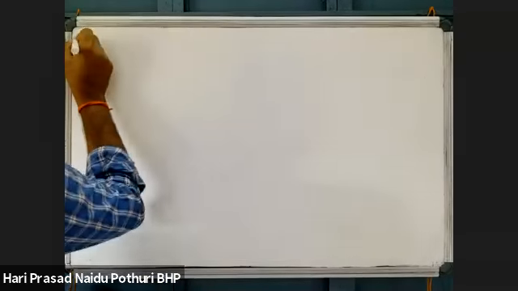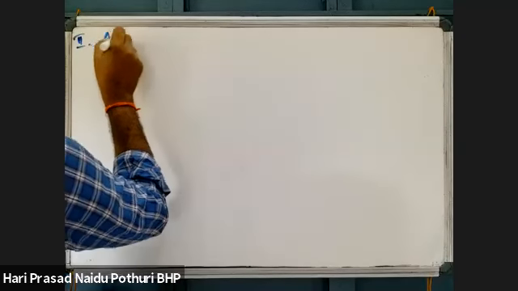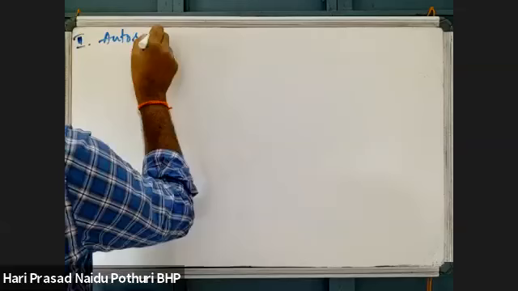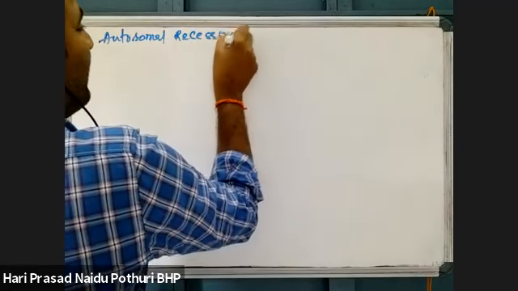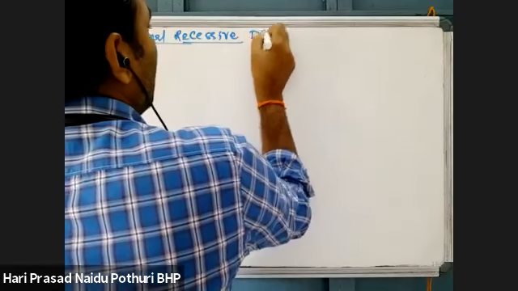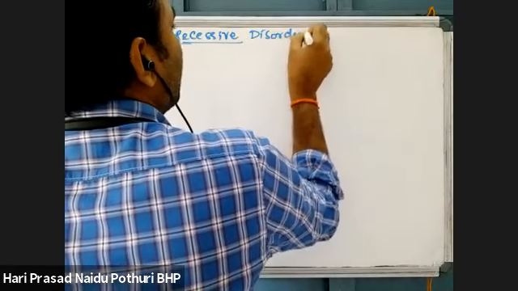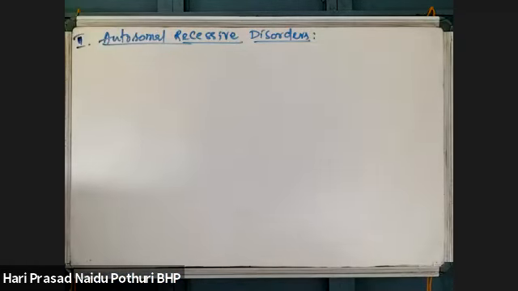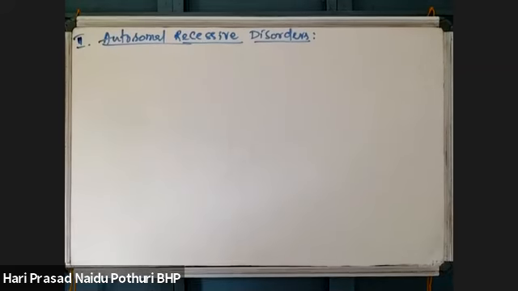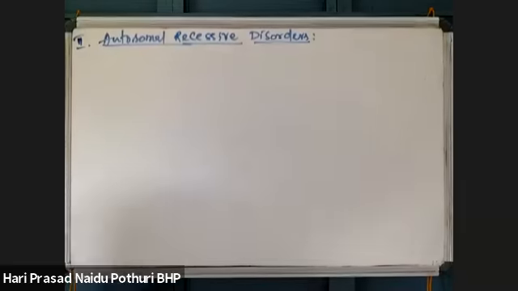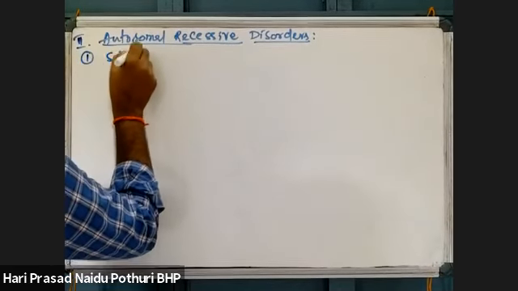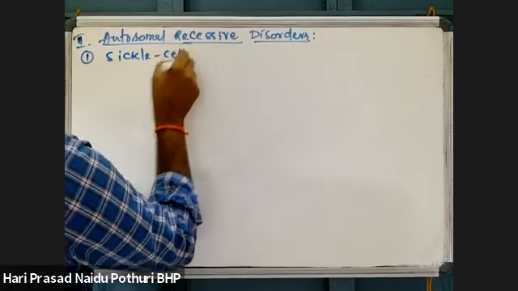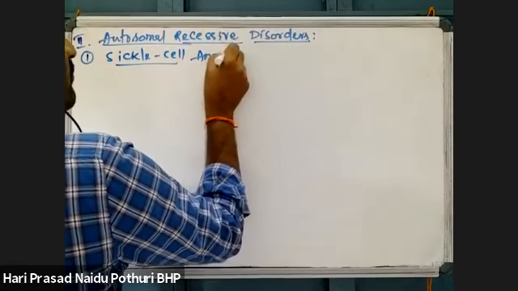Next, the second one, autosomal recessive Mendelian disorder. Autosomal recessive Mendelian disorders are many. Sickle cell anemia, thalassemia, even phenylketonuria. Okay, for them, first we'll take an example, sickle cell anemia.